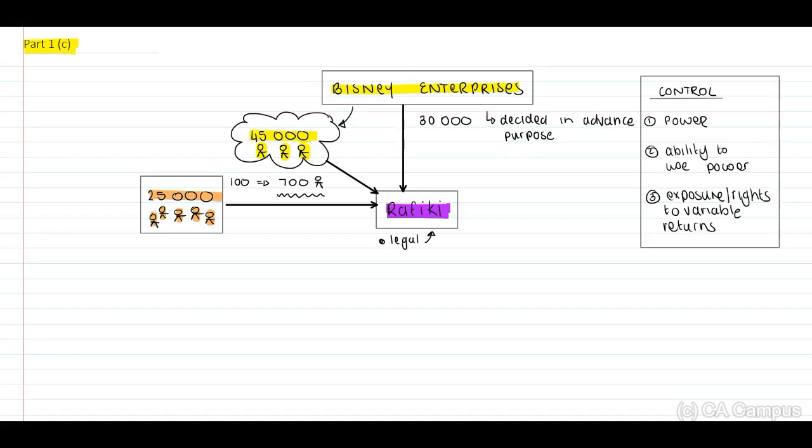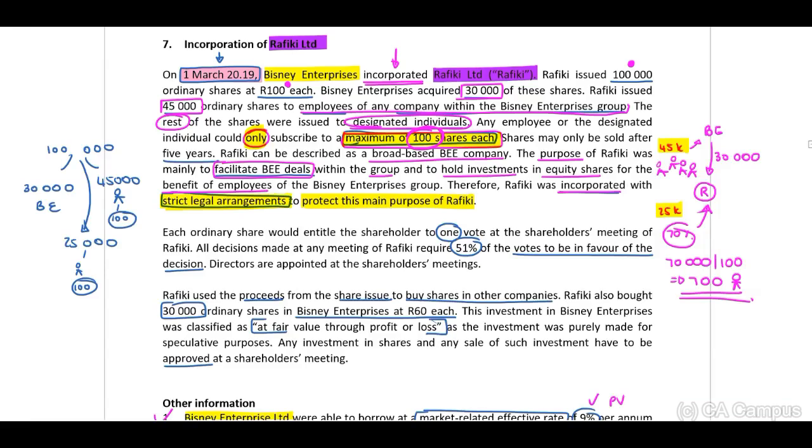And the main purpose of Rafiki is for BEE purposes, to ensure that they obtain their BEE credentials within the Bisney Enterprises group. Right, then they indicate to us each ordinary share would entitle the shareholders to 1 vote at the shareholders meeting of Rafiki.